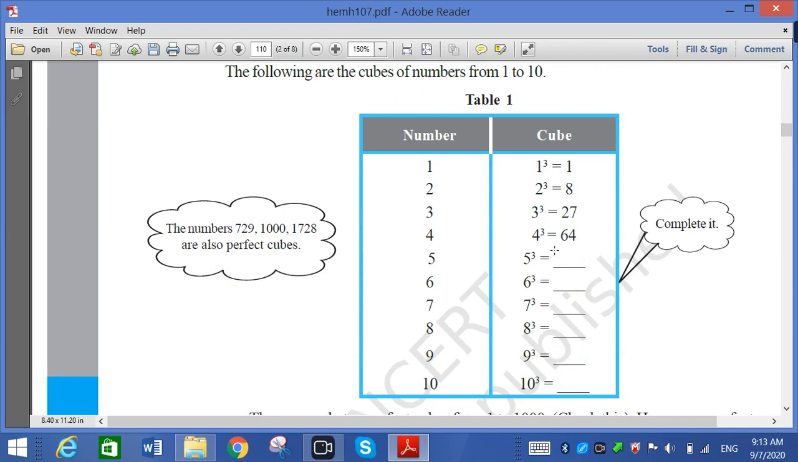Again, I am writing it here. Why am I writing it here? Because it is important for us. 125, 216, 343, 512, 729 and 1000. Now you will see that 1 cube is 1, always. So I am writing here the unit place.